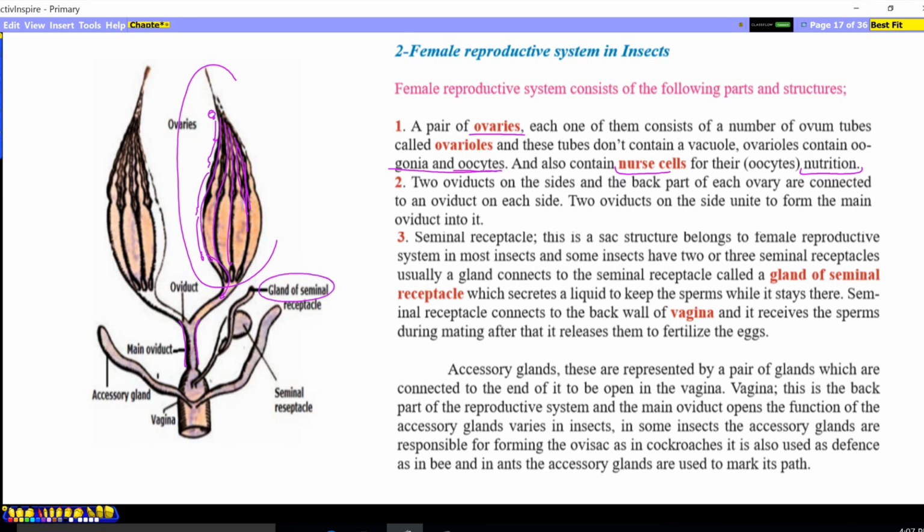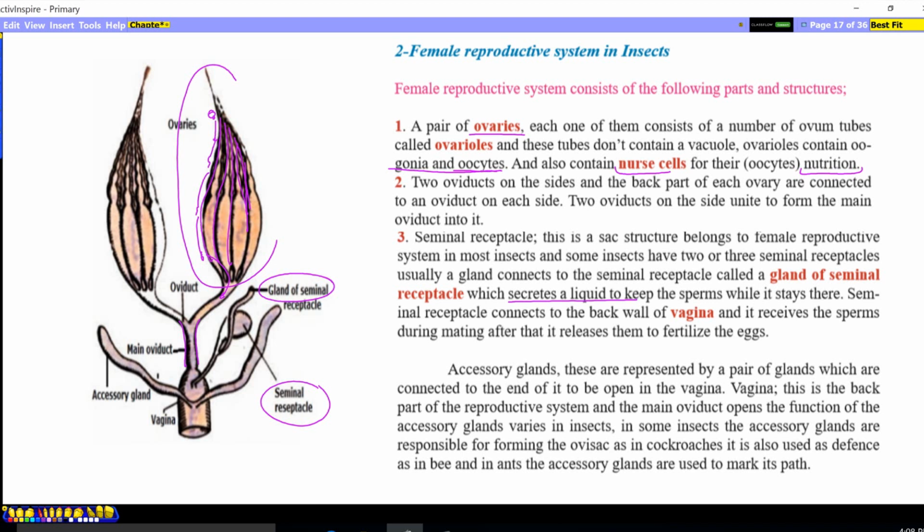Usually a gland is associated with the seminal receptacle, which secretes a liquid to keep the sperms alive while they stay here. The seminal receptacle stores the male reproductive cells received from the mating partner, and the insect uses these male reproductive cells once the egg formation is completed. They can store them for a long time, so during this time the gland of the seminal receptacle secretes a liquid to keep them alive.